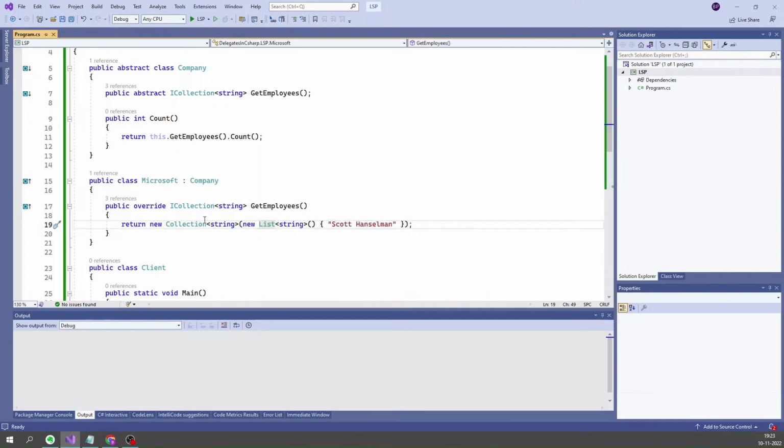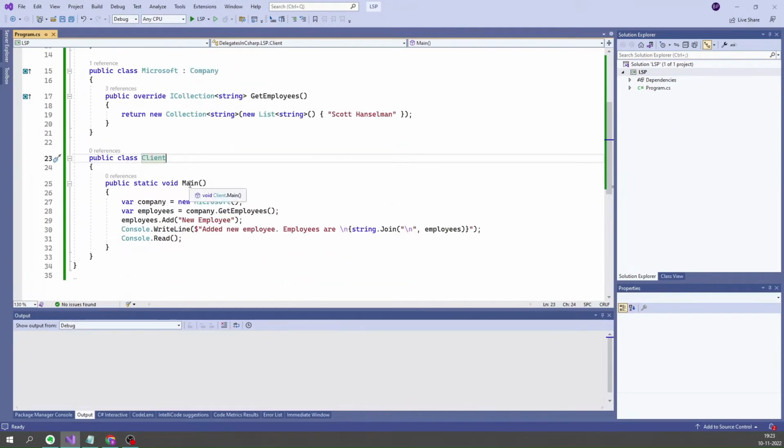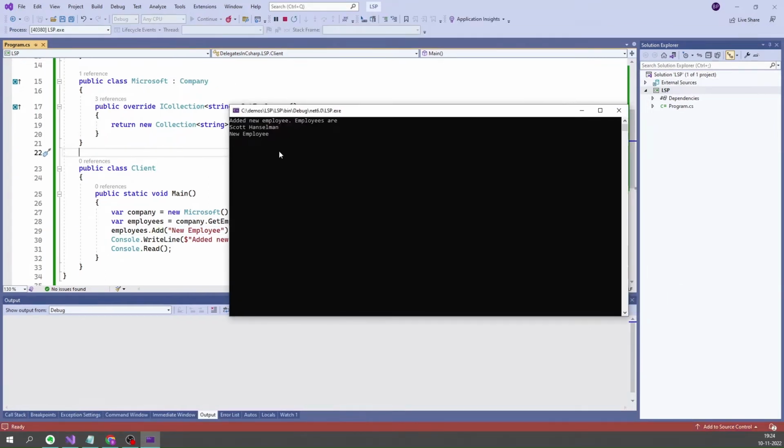Now let us create a client which will use these classes. I have created a class called Client and that has a static void Main method. I'm instantiating the Microsoft class and I'm getting the list of employees here. And what I do is I'm adding a new employee. Once that is done, I'm Console.Writing it with the details of the list of available employees. Let us run this example and see what it looks like. As you can see, it lists two employees, one that has been added in the Microsoft class and the second one that has been added through the client.